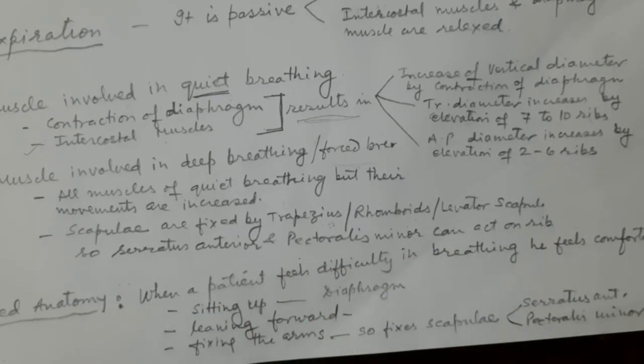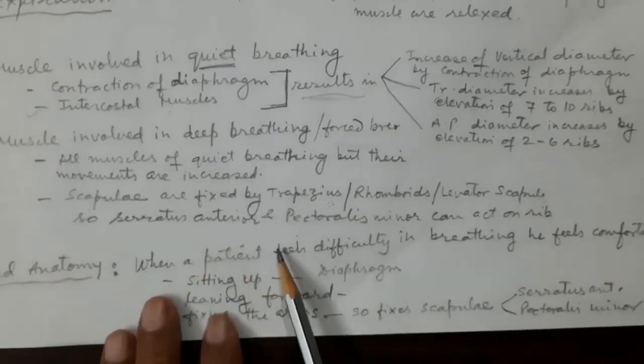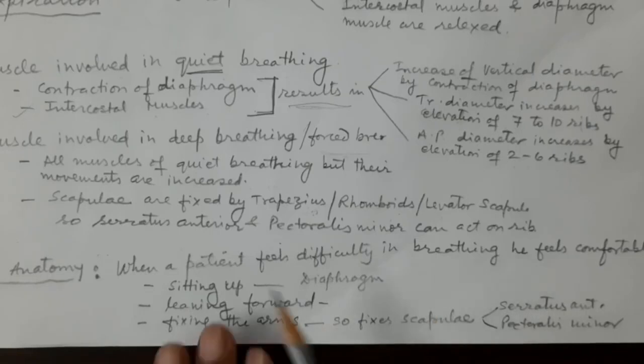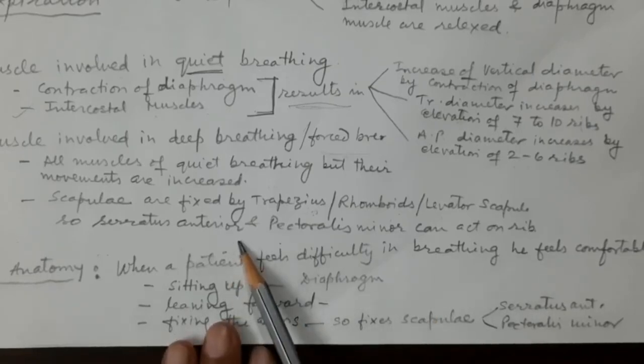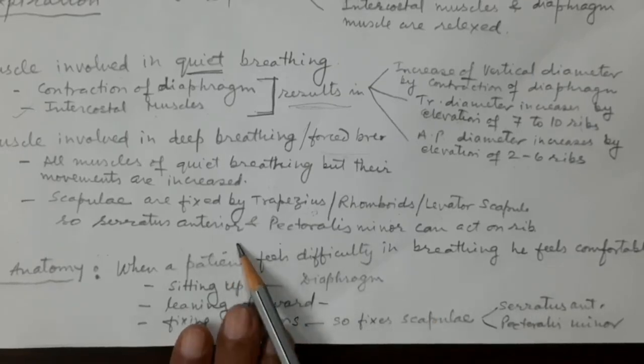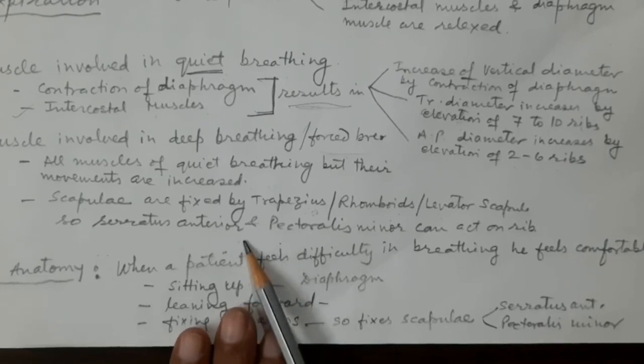So now since the scapula is fixed, the other muscles which are attached to the ribs, for example serratus anterior, you have seen the 8 digitations of serratus anterior, all of which take origin from the side of the rib cage and go towards the medial border of the scapula.